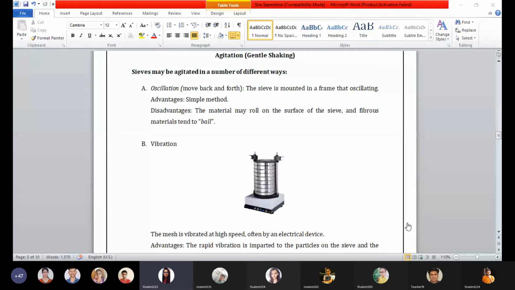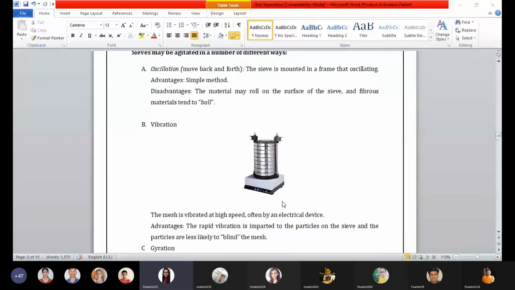The subsequent one is vibration. The sieve is vibrated at high speed, often by electrical devices. We can also add a few points, that is, eccentric devices. The sieves are vibrated at high speed either electrically or mechanically.